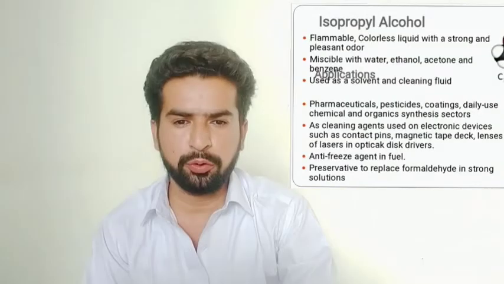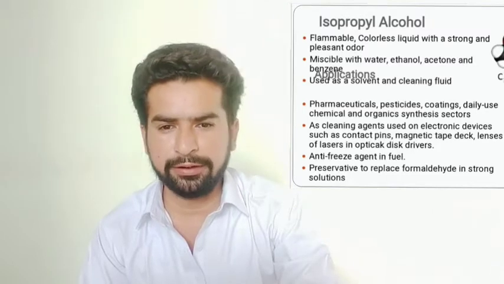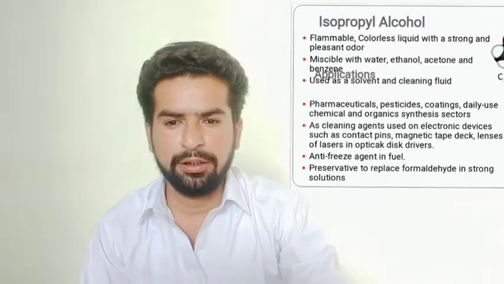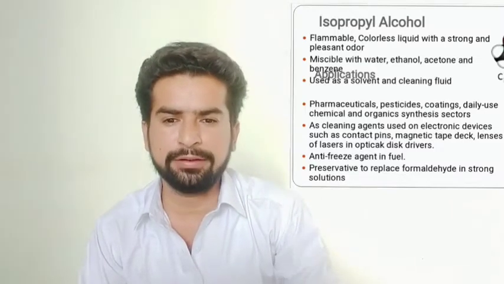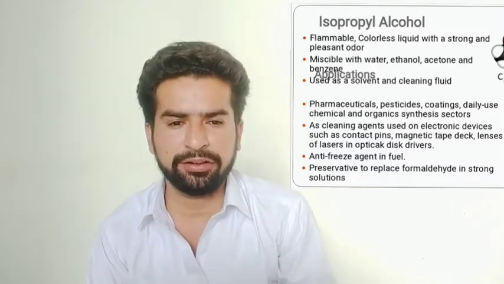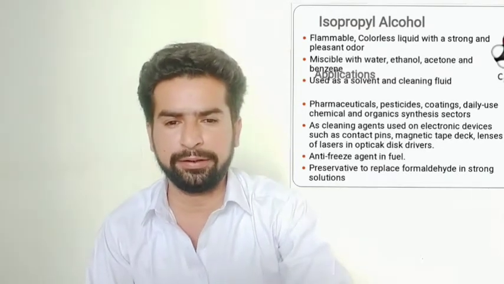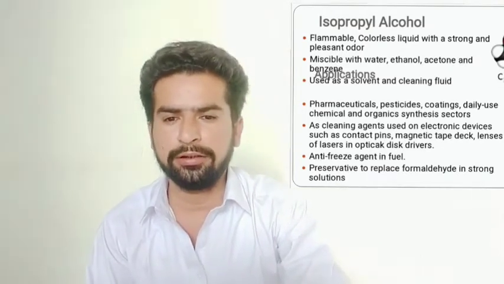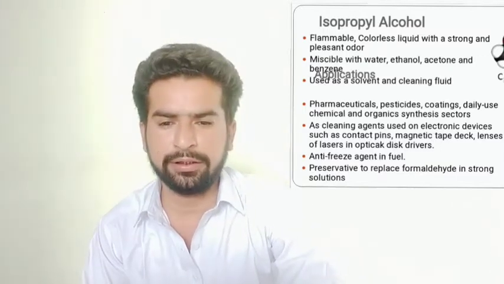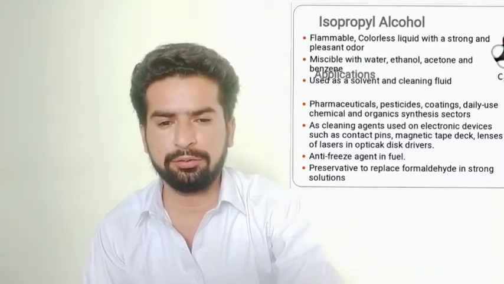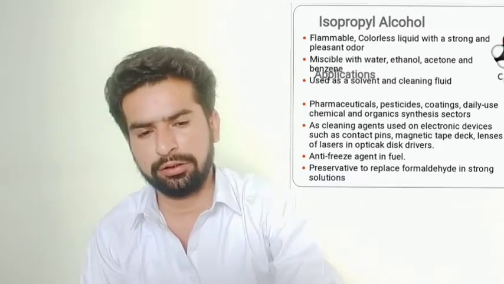Now, isopropyl alcohol. What is isopropyl alcohol or IPA? It is also known as isopropanol. It is a colorless flammable organic compound. It is an isopropyl group linked to a hydroxyl group. It is the simplest example of a secondary alcohol, where the alcohol carbon atom is attached to two other carbon atoms. This liquid substance has a strong odor and mixes well with almost all solvents, including water.